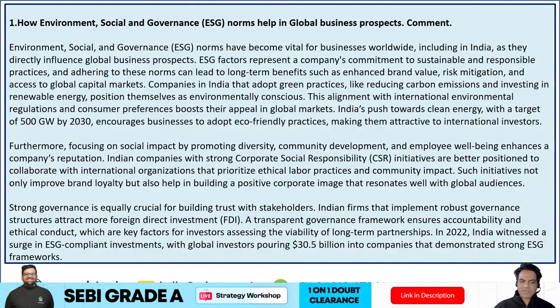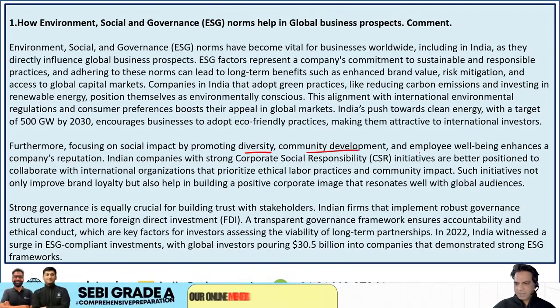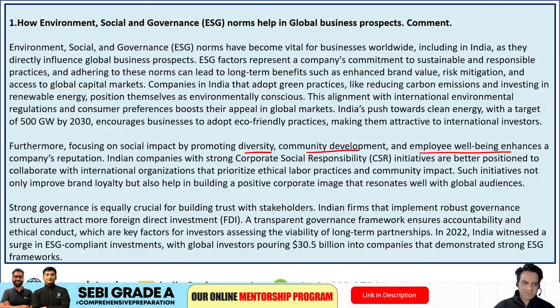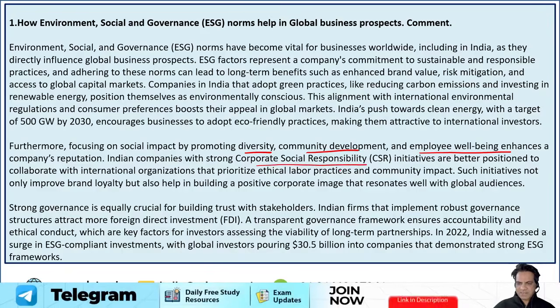Furthermore, focusing on social impact by promoting diversity, community development, and employee well-being enhances the company's reputation. So, Indian companies with strong corporate social responsibility (CSR) initiatives are better positioned to collaborate with international organizations that prioritize ethical labor practices and community impact.